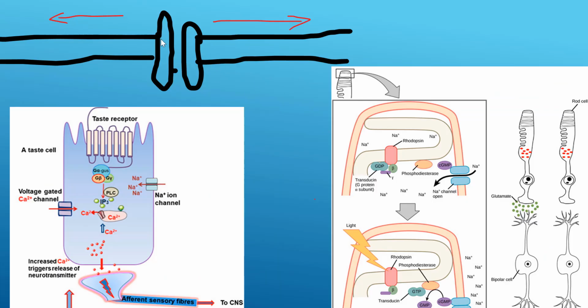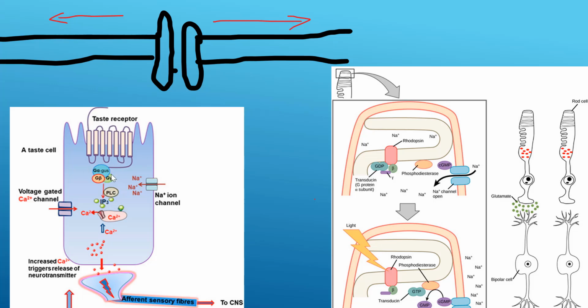Imagine with me that this is a cell membrane. When we cause a mechanical stimulus, it will lead to stretch, and this stretch will open some ion channels, sodium channels, leading to sodium influx, which will cause an increase in receptor potential.